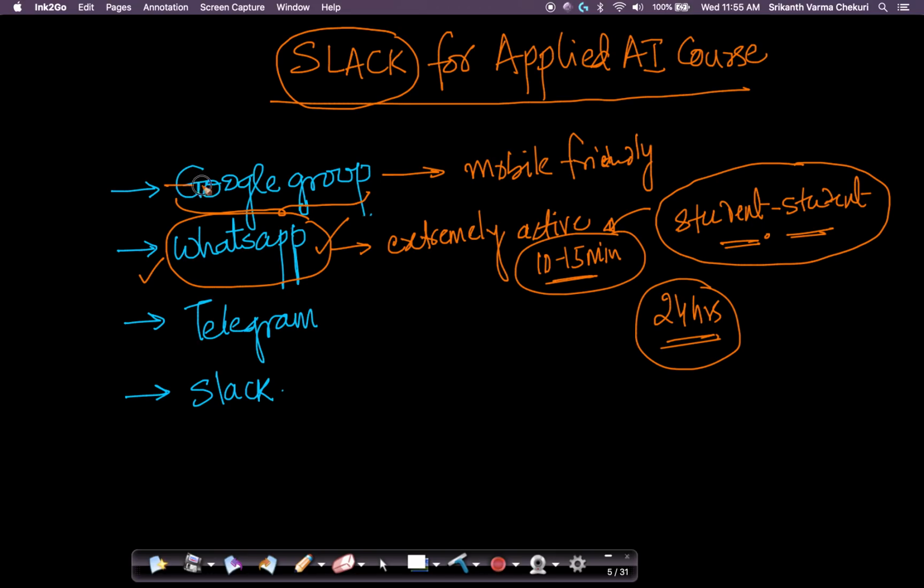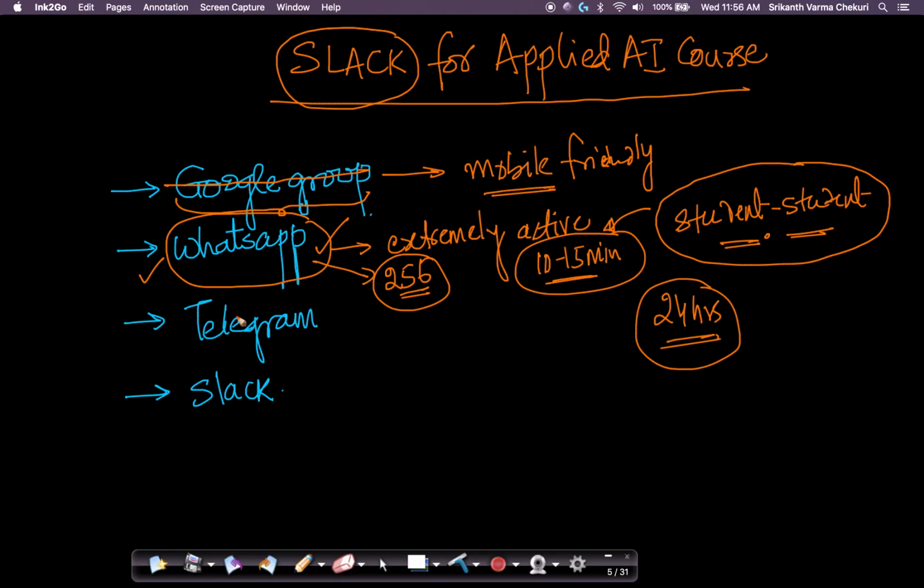Unfortunately, Google Groups hasn't worked the way we expected it to, for multiple reasons. There is no mobile app, while WhatsApp is something people already use and it's extremely active. But the big limitation with WhatsApp is that you cannot create groups with more than 256 students. So a lot of students are left out of these very active groups.